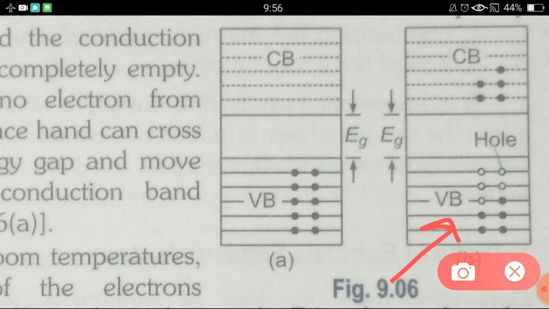This electron will first jump to the next hole, and in this hole the electron will be filled, and this hole will become empty.